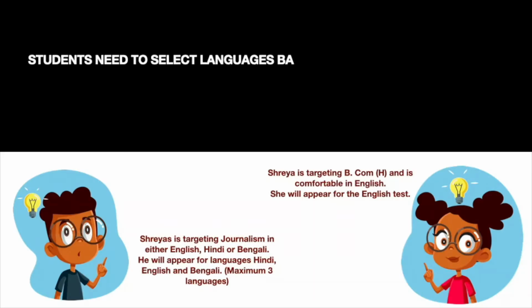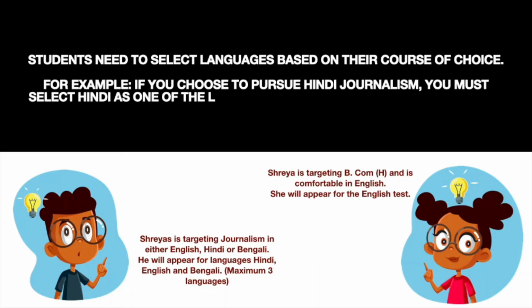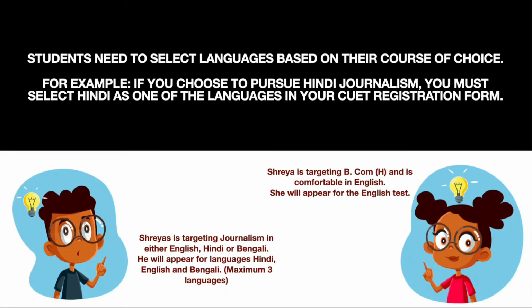For example, if a candidate named Shreya is applying for the BMS, she will opt for any one language that she is comfortable with. And for example, a candidate named Shreyas is applying for journalism honors in English, Hindi and Bengali, then he'll have to choose all of these 3 languages. The duration of the language test is going to be 45 minutes. The students will be provided with 50 questions, out of which they have to attempt only 40.